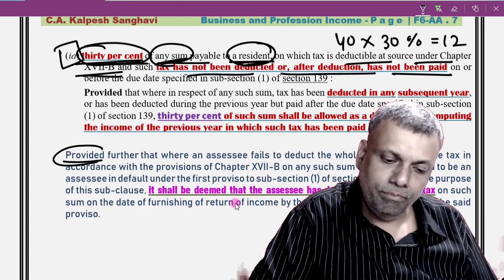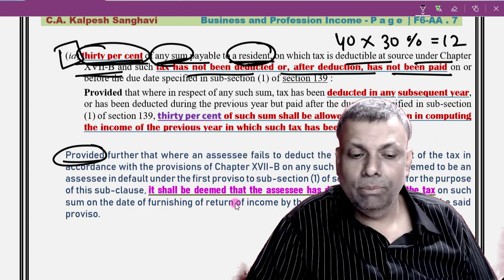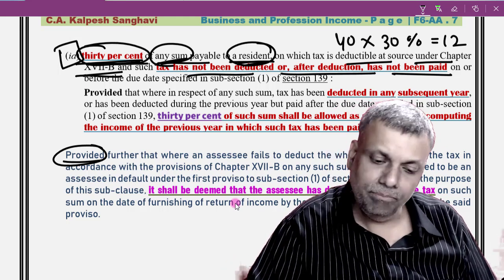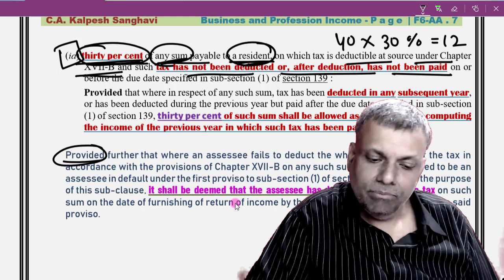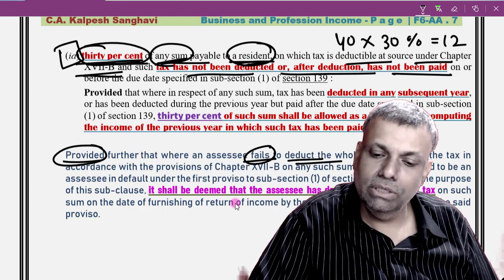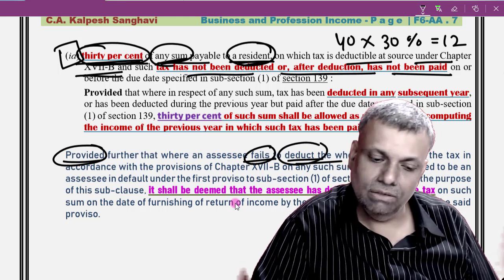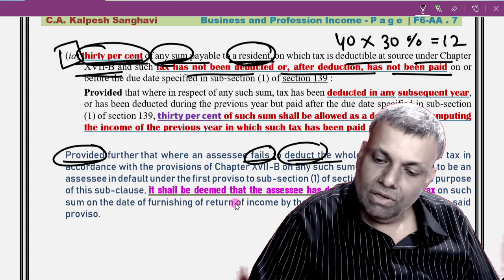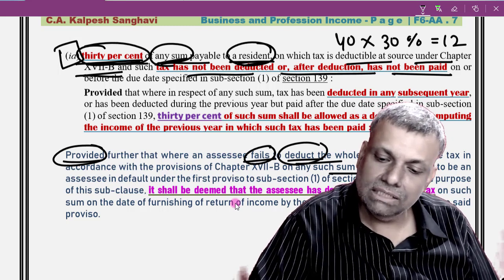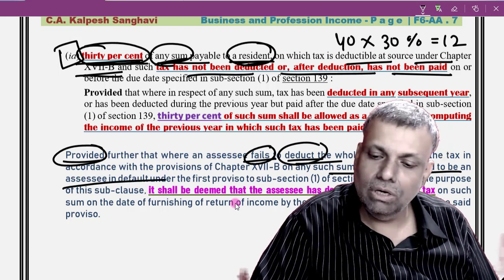this provision. Okay, and this kind of a provision, this similar type of a provision is, friends, there in the other provisions also. Then that also I will show you. Okay, one second. See, provided further, assessee fails to deduct. So assessee has failed to deduct the tax at source. In the given case, I have failed. Okay, now, but the assessee is not deemed to be an assessee in default.